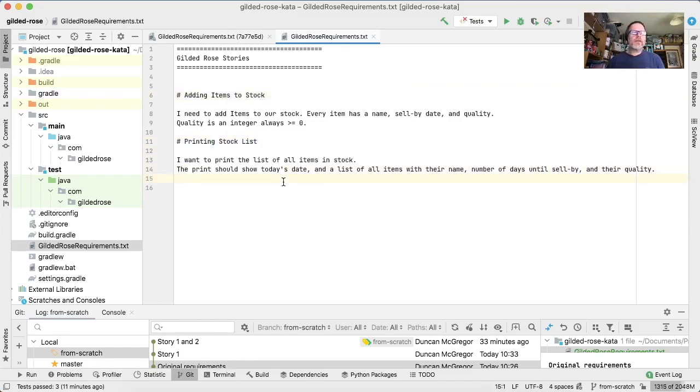For clarity, we're not going to worry about persistence and databases and where these things live and so on. We may talk about that later, but effectively we're just going to run in memory. We're going to pretend that our computer remembers everything, and we're just going to run with tests. So we're going to run with local variables in tests as our store of the state of the system.